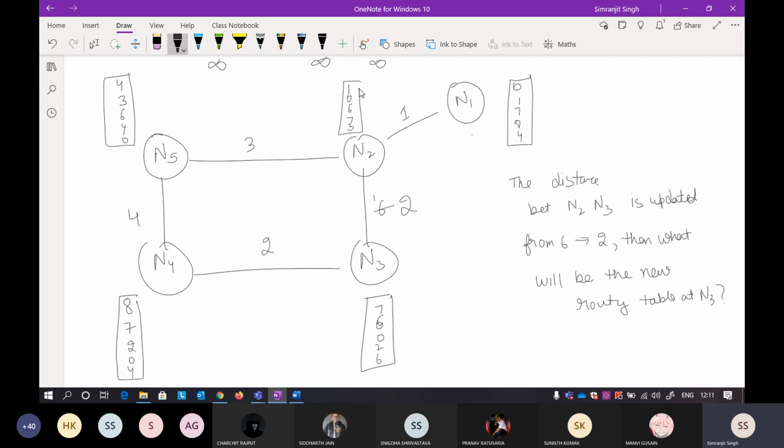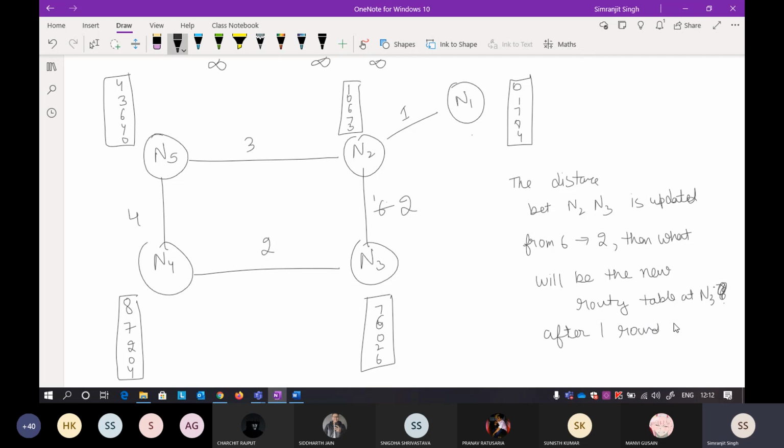Okay, so why is this question very interesting? Because their DVR is going here. So it may be first round of DVR, it may be second round of DVR, I don't know. They are asking you that this particular distance has updated from 6 to 2. So what will be the new routing table? So I have to add one more statement here: after one round of exchange.